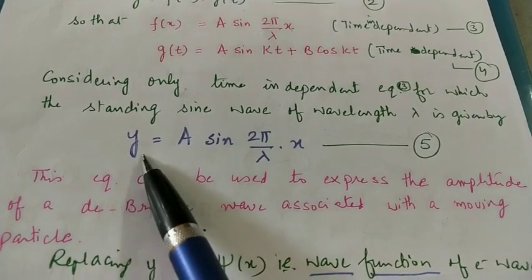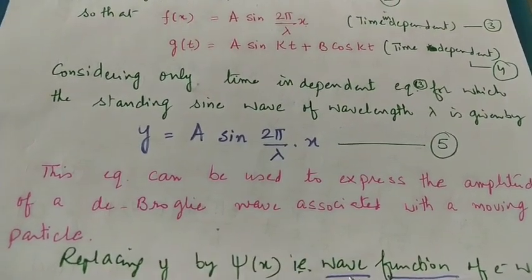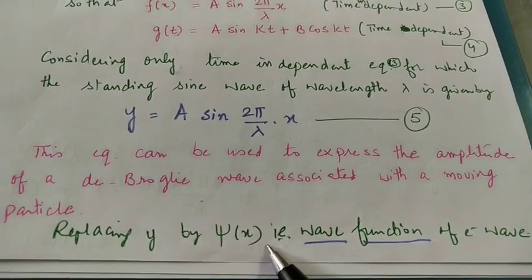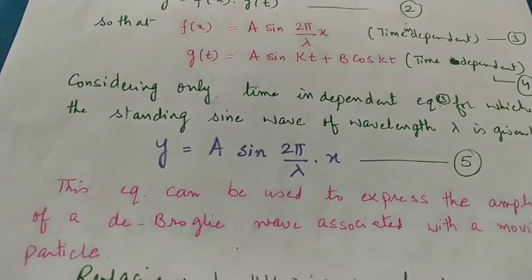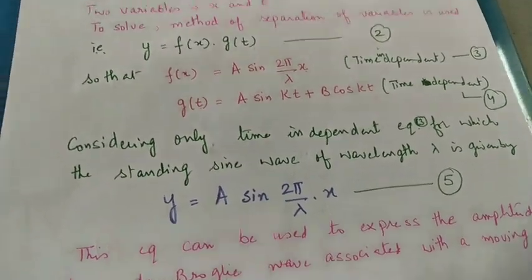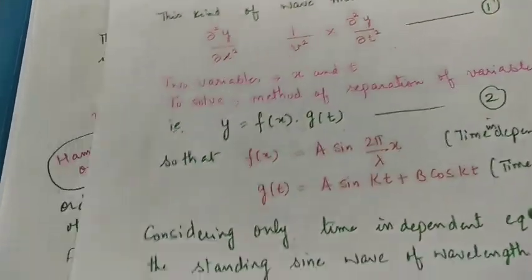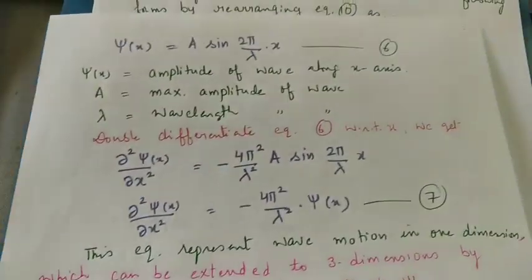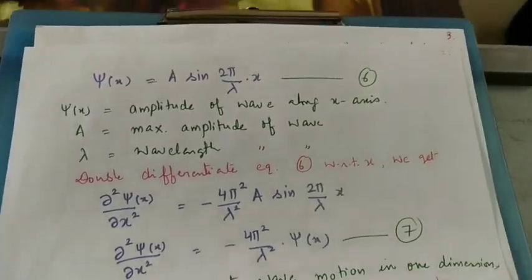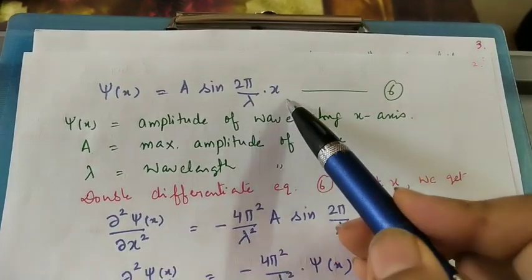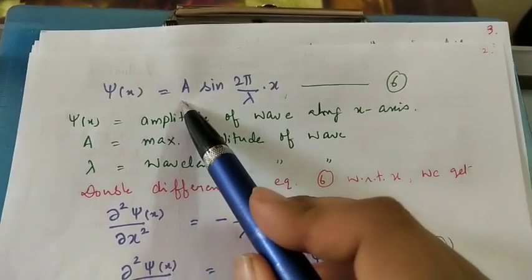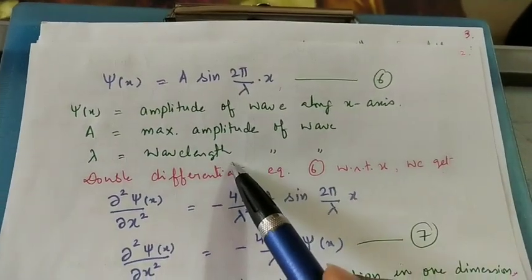So replacing this y by ψ(x), where ψ is the wave function of the wave. Here x means it is moving in the x direction. So now we can write the same equation: ψ(x) equals A sin(2π/λ · x). A is the maximum amplitude of the wave, and λ is the wavelength.